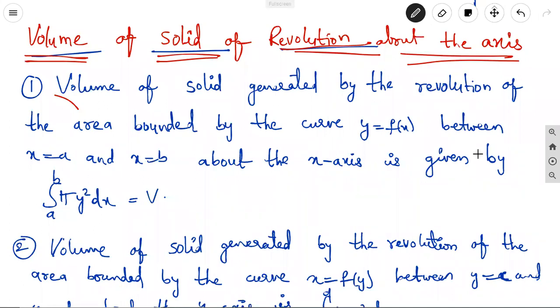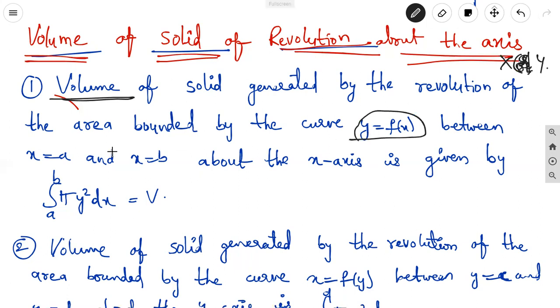The next remembering points are the volume of solid of revolution about the axis. About the axis means we can take the x-axis as well as the y-axis, either x-axis or y-axis, not both axes. The first point, to find the volume of the solid generated by the revolution of the area bounded by the curve y equal to f of x between the limits x equal to a and x equal to b about the x-axis.